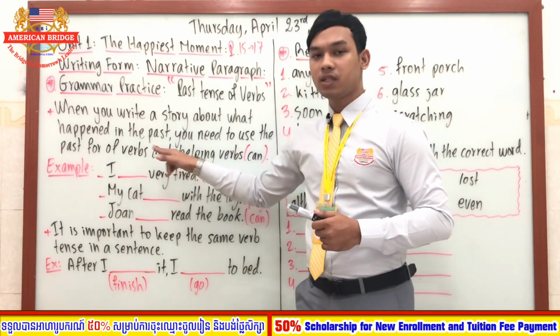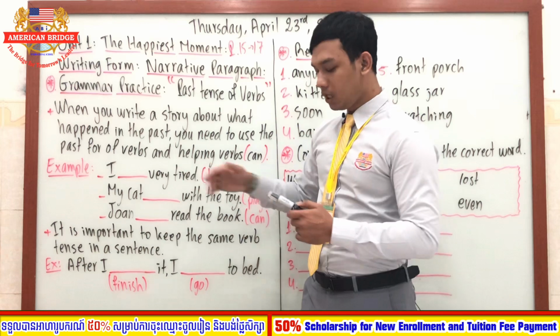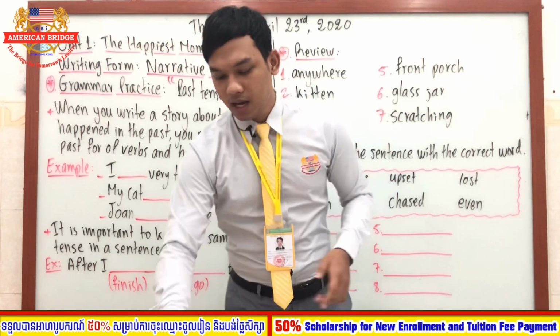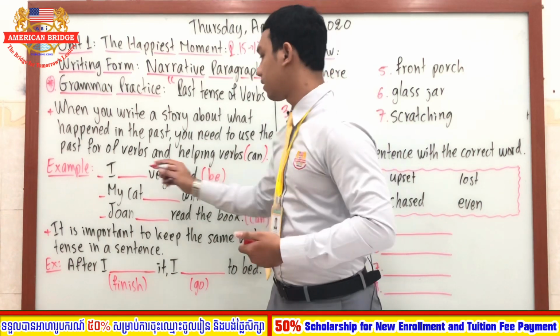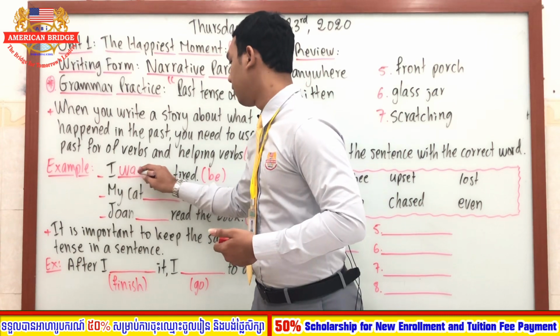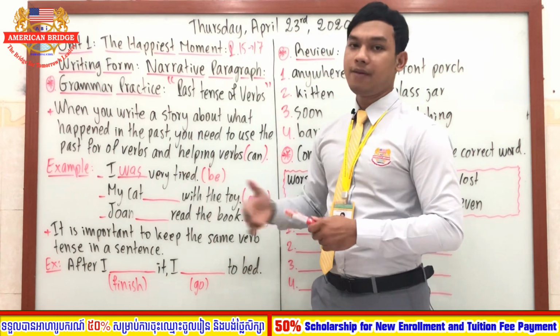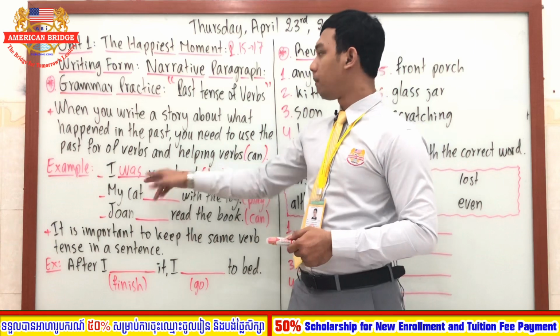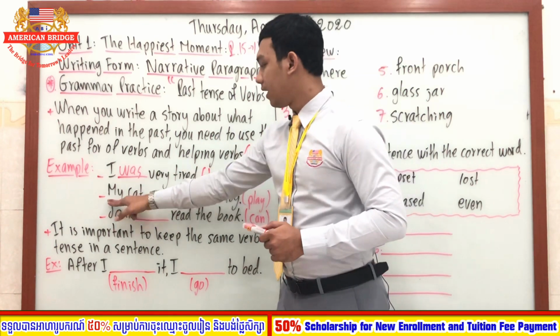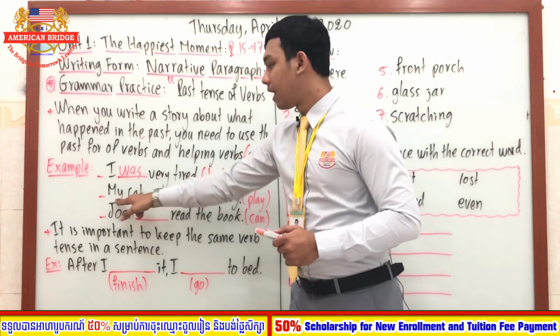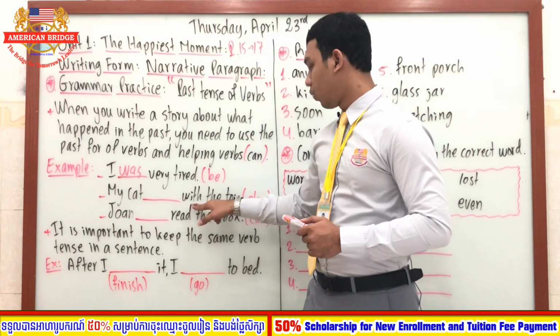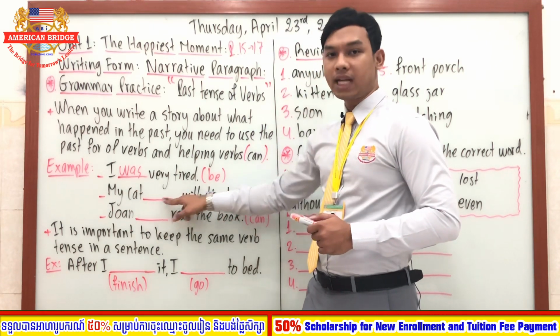So we say I was or I were? Good. So we say I was. Okay, I was very tired. So this shows the past tense. Good. And the second one, we say my cat with the toy.